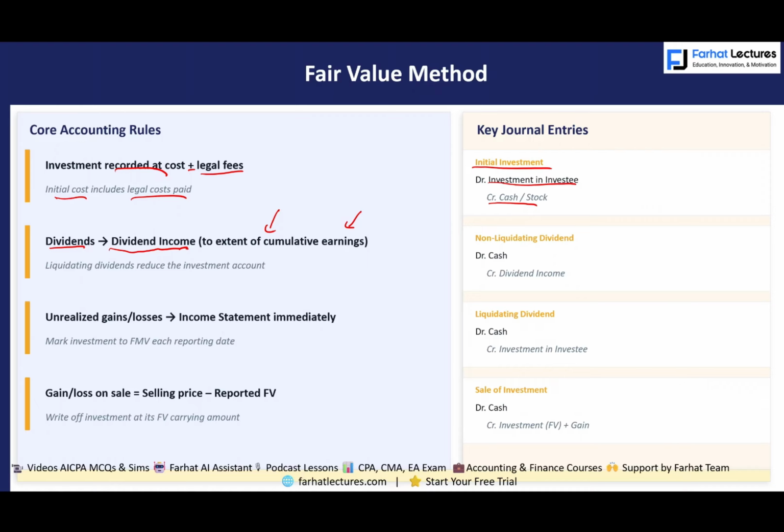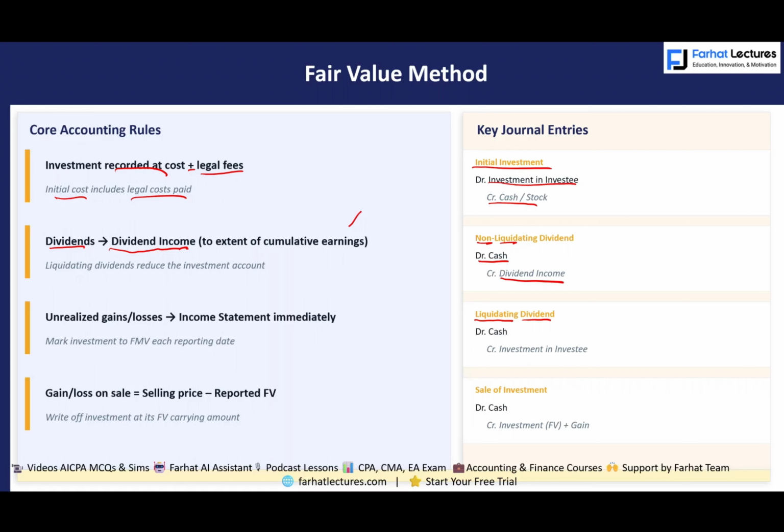But let's talk about dividends first. If they pay you cash and it's from earnings, it's called dividend income. So you credit dividend income, and this is called non-liquidating. It means the company is paying you from the current earnings or the cumulative earnings. From earnings, that's fine. If the company pays you from something other than earnings, it's called a liquidating dividend. Remember, a dividend comes from earnings, and you make an investment in that company to enjoy the earnings.